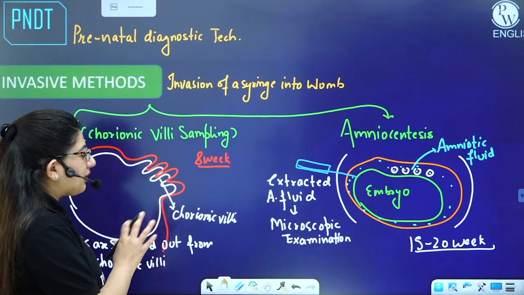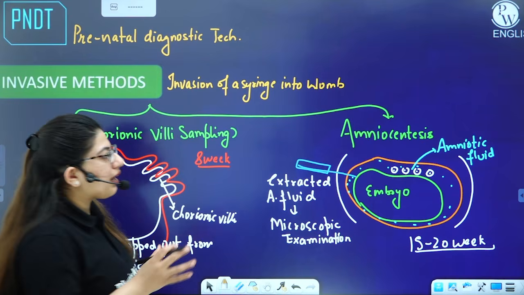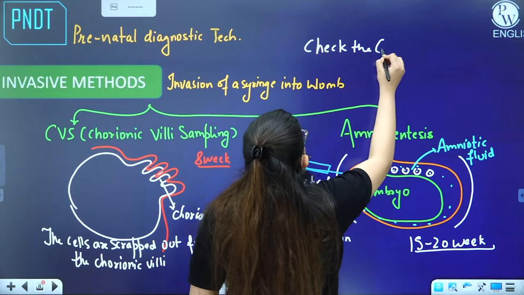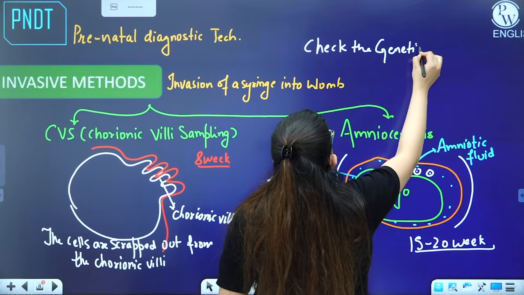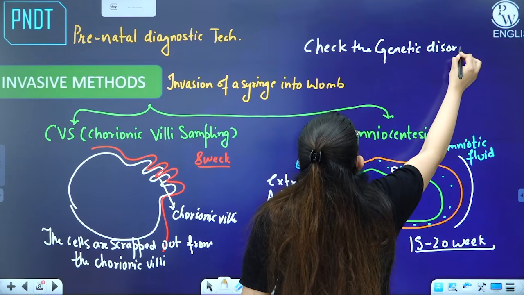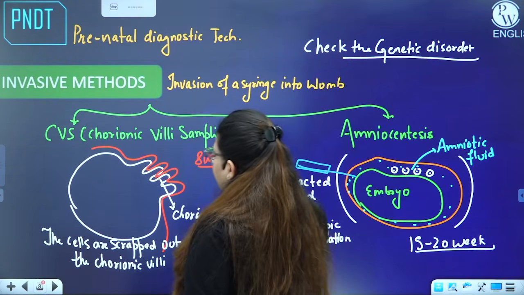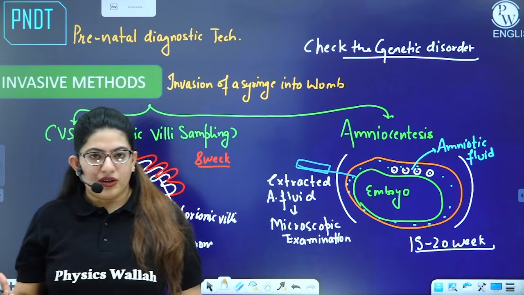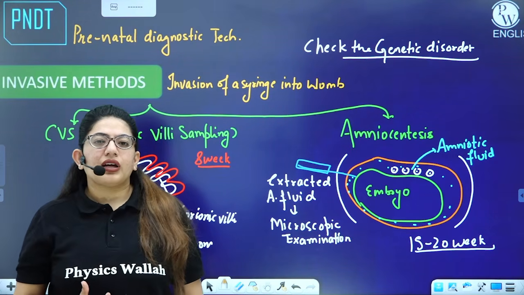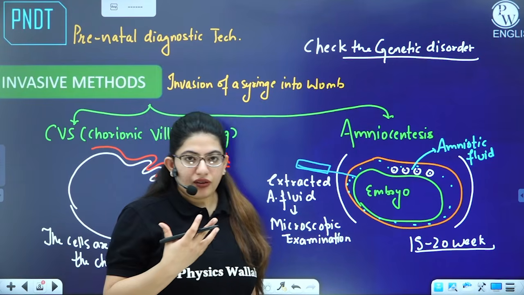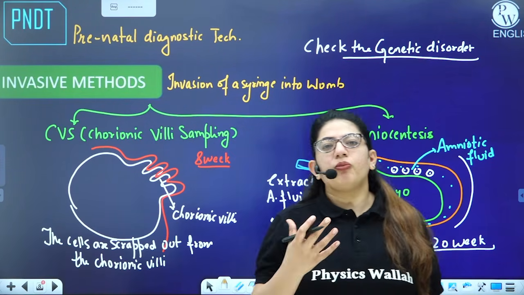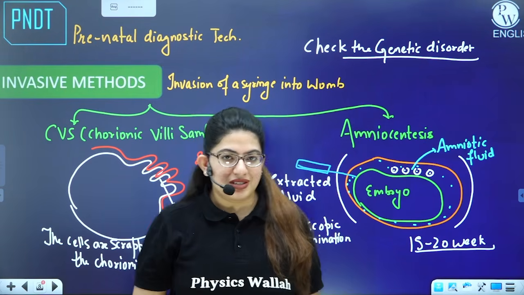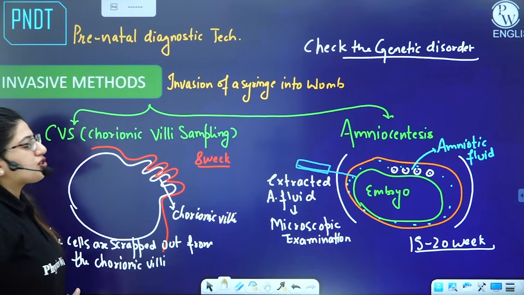By both these methods, we can check for genetic disorders, right? There are certain genetic disorders which are very harmful for the fetus, or in later stages after birth the child will not be able to survive much. In that case, the doctor can ask the pregnant female to abort the child, because if the child is born, maybe it will not survive in later stages. So these are the invasive methods.